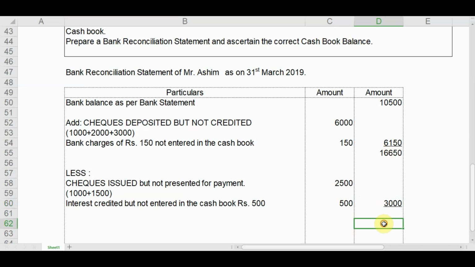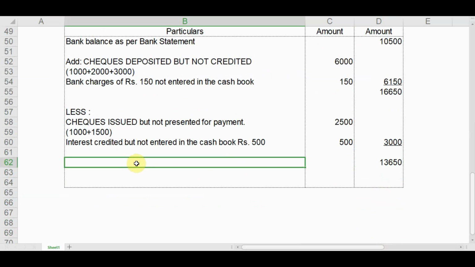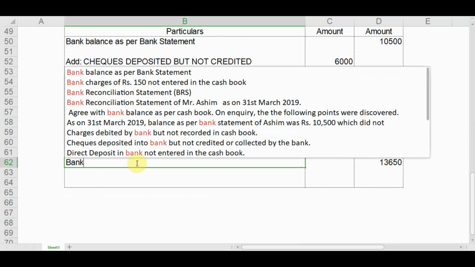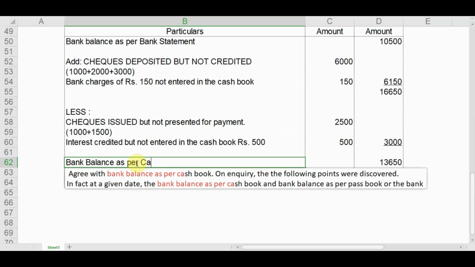We get a figure which is equal to, let us calculate, 16,650 minus 3,000. It comes to 13,650. So this is the bank balance as per cash book.